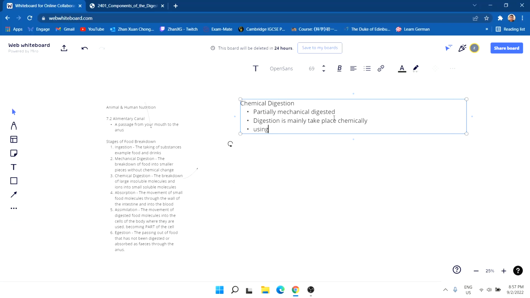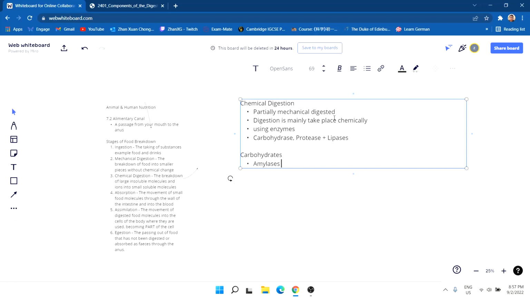Using enzymes, and the main ones are carbohydrases, proteases, plus lipases. Gonna talk about carbohydrates in more depth. Carbohydrates usually start from amylase.